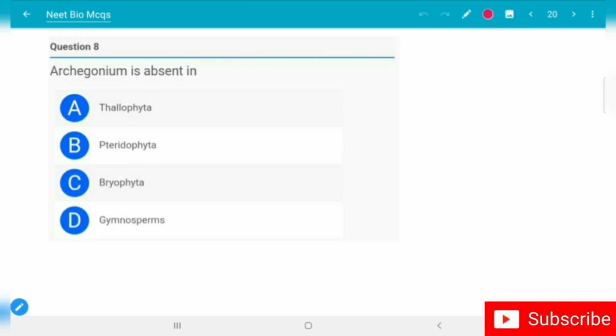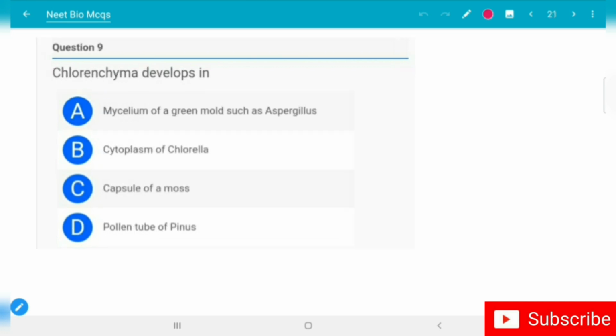Archegonium is absent in: option A, Thallophyta; option B, Pteridophyta; option C, Bryophyta; option D, Gymnosperms. The correct option is option A, Thallophyta. Let's move to the ninth question.